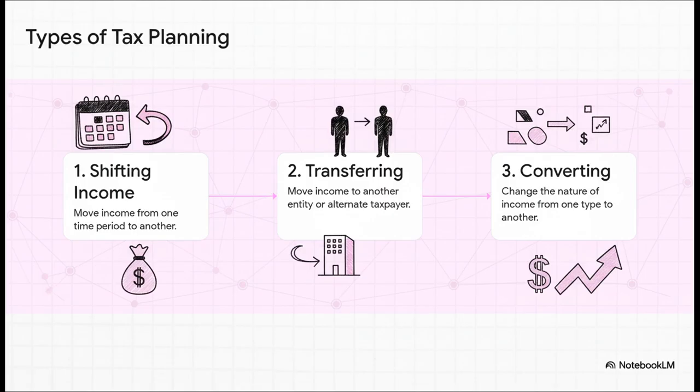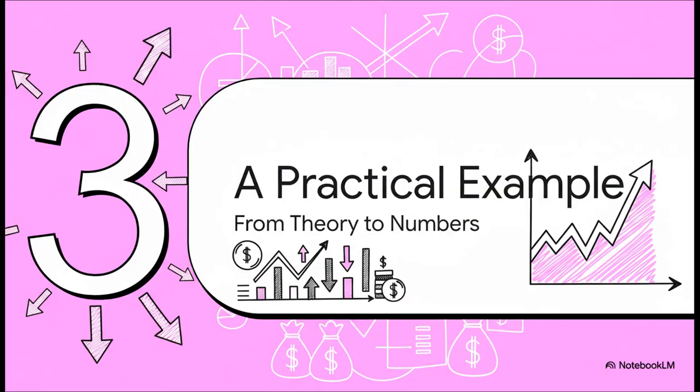Or you can convert the type of income, maybe from regular income into capital gains, which are often taxed at a lower rate. They're all incredibly powerful, but for our example today, we're going to zero in on that very first one, shifting.